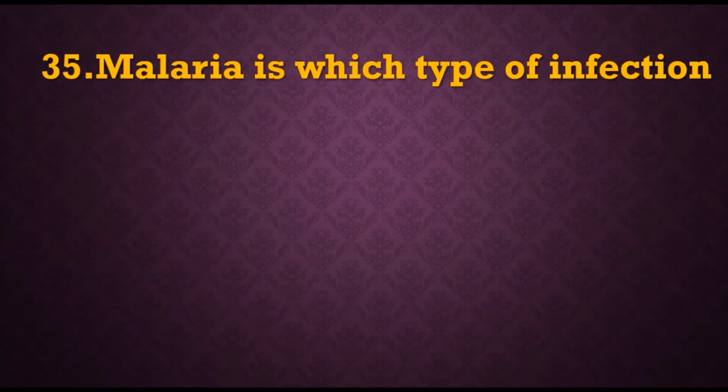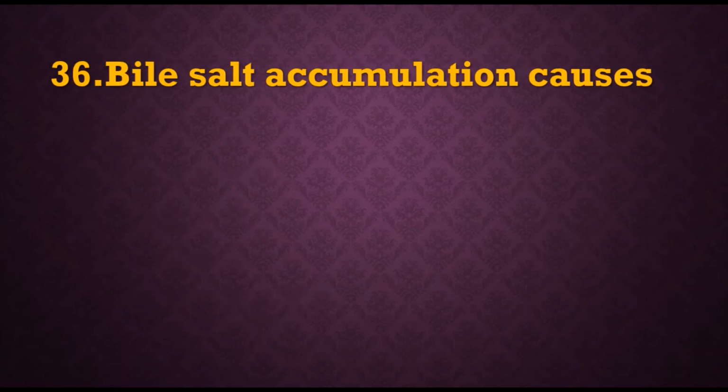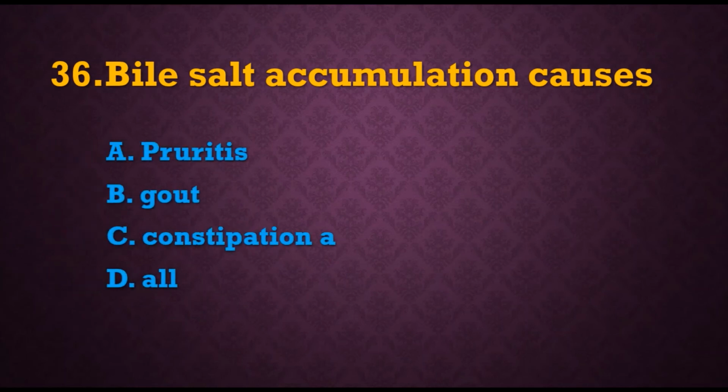35. Malaria is which type of infection? Options are whether it is a bacterial, fungal, viral or protozoal infection. So obviously it is protozoal. 36. Bile salt accumulation causes. Options are A. Pruritus, B. Gout, C. Constipation, D. All. Option is pruritus.